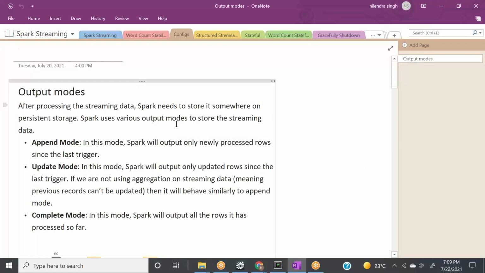Okay, so after processing this streaming data, Spark needs to store it somewhere on persistent storage, right? Maybe disk, maybe memory, maybe somewhere. Spark uses various output modes to store the streaming data. The first mode is append mode. In this mode, Spark will output only newly processed output rows since the last trigger. In complete mode, Spark will maintain everything from the start of the session till the end of the session. In update mode, Spark will only update the rows which have been new since the last trigger.